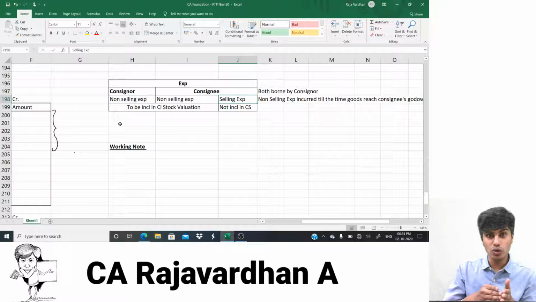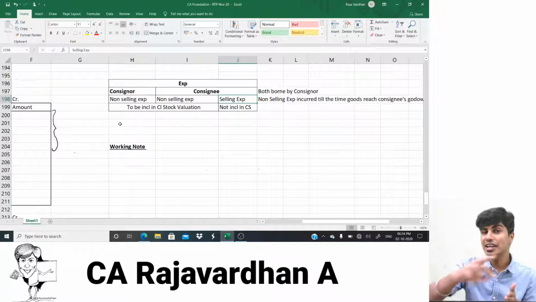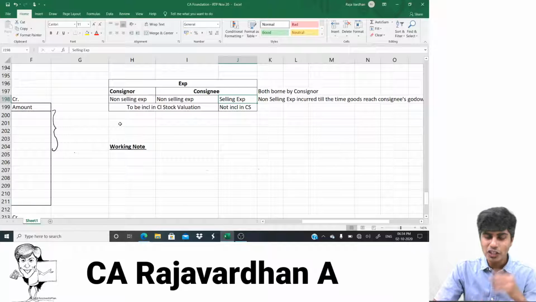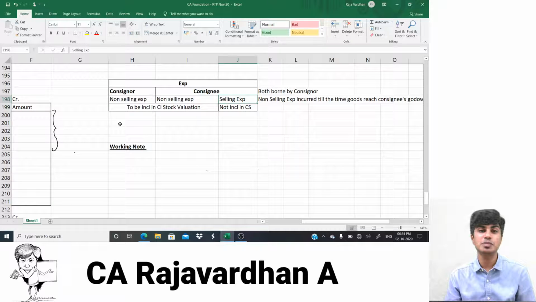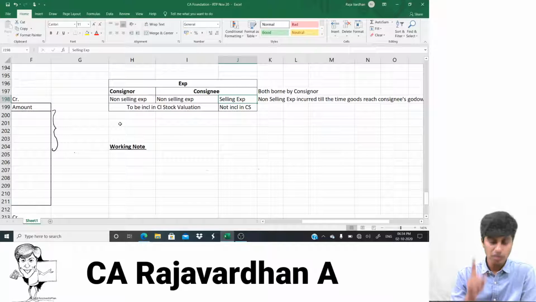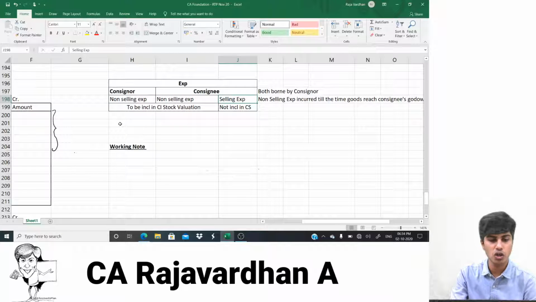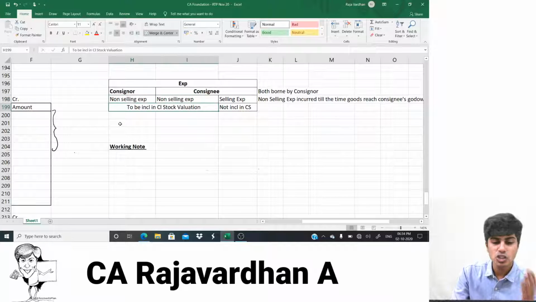Now from the godown, when there is transportation expenditure incurred to deliver it to the customer's place, that is selling expense because that expense is incurred to sell it. You get that? So consignor's expense is fully non-selling. Consignee's expense can be selling or non-selling. Now the question is, why did we categorize them as non-selling and selling expense? Because non-selling expenses are to be included in the computation of closing stock value.